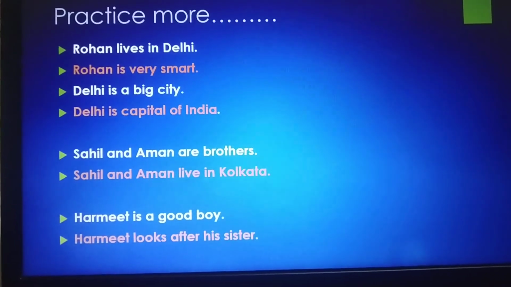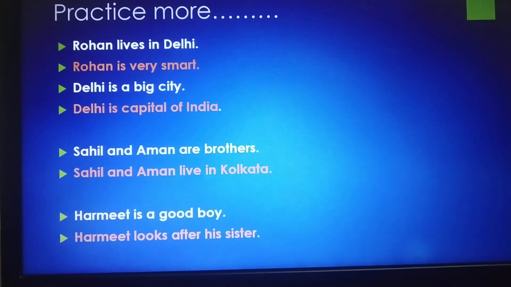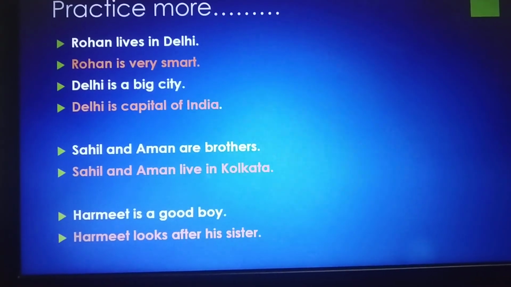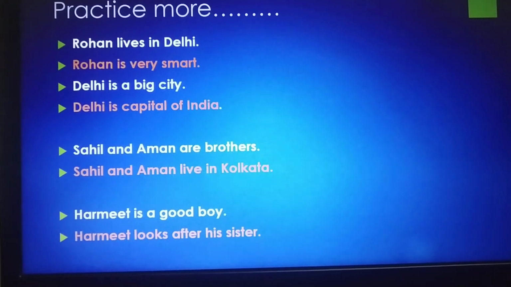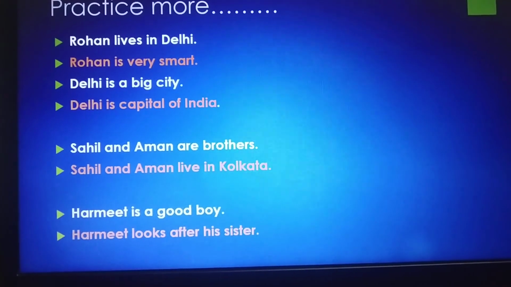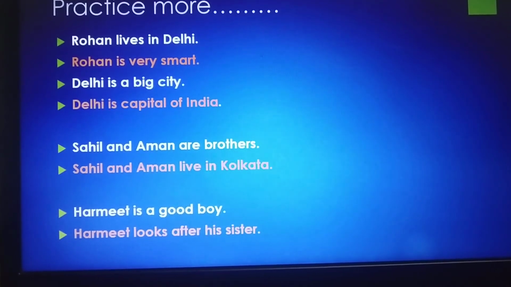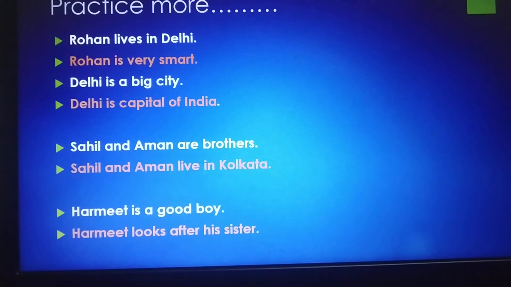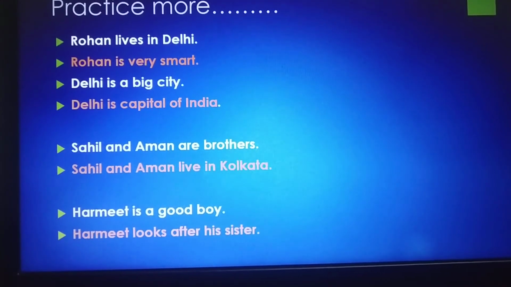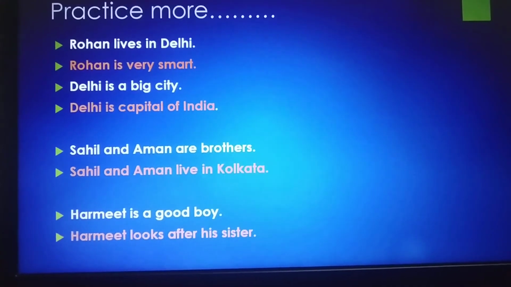Let's practice more. Rohan lives in Delhi. Rohan is very smart. What is wrong in the orange line? Rohan. So he is very smart. We can replace Rohan with he. Delhi is a big city. Delhi is the capital of India. So we can say it is the capital of India. So we can replace Delhi with the pronoun it.